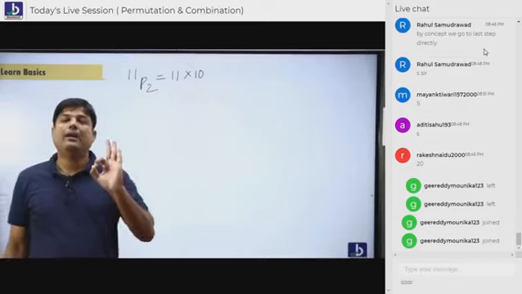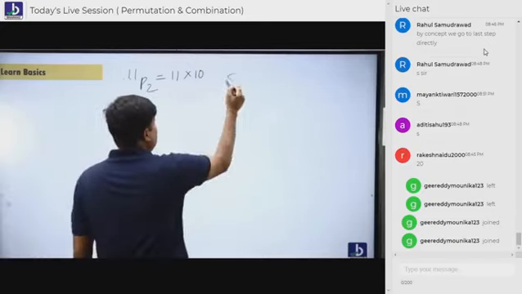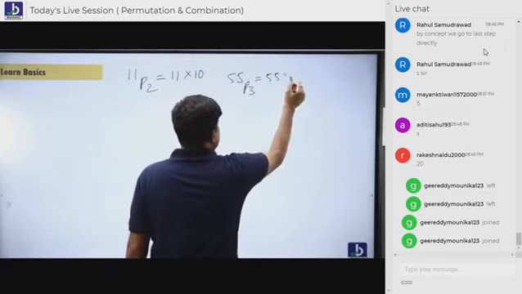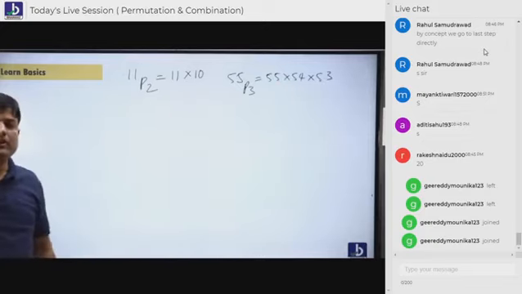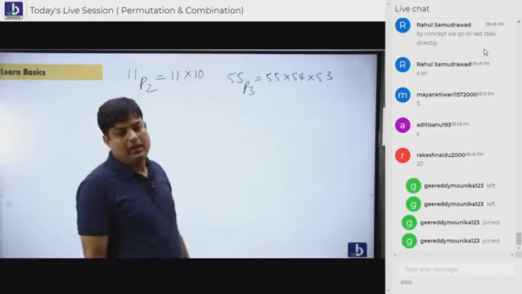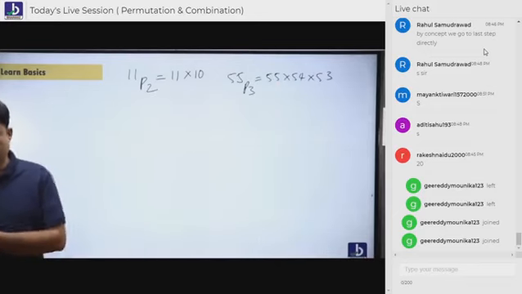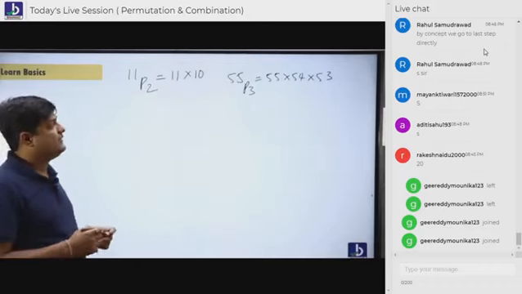Are you understanding? Have a look here. Suppose you're going to say 55P3. You don't use a formula, sir. 55 people will sit. Again, 54 people can sit. Again, 53 people can sit. This is the way you are supposed to remember. Are you understanding, everybody? So don't forget about this thing. Okay, don't use a formula. Don't get involved in the formula. Are you understanding, everybody? Let's move forward now.